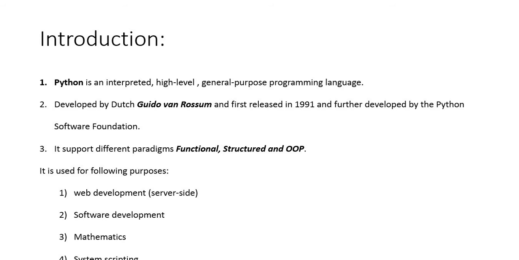It was first developed by the Dutch scientist Guido van Rossum in 1991, and he developed it on the rules and regulations of the ABC language as its base. Later on, the Python Software Foundation further enhanced it. It follows three different paradigms: functional, structured, and object-oriented programming.